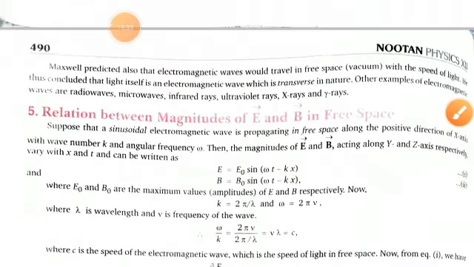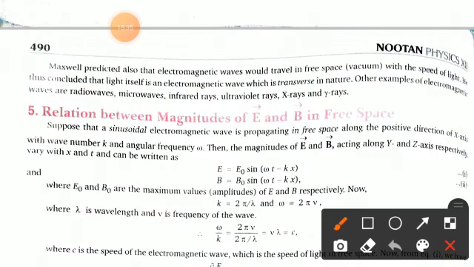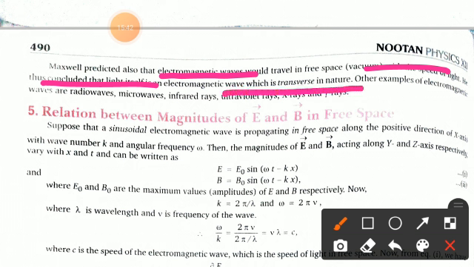Maxwell predicted that electromagnetic waves would travel in free space with the speed of light. He thus concluded that light itself is an electromagnetic wave which is transverse in nature. So understand it: what kind of nature does the light wave have? It is an electromagnetic wave and it is transverse in nature. Other examples of electromagnetic waves are radio waves, microwaves, infrared and ultraviolet rays, and X-rays. Clear?